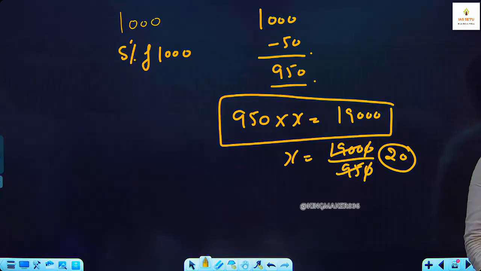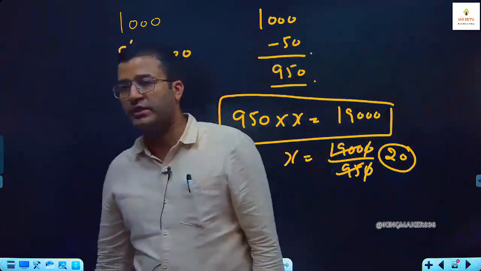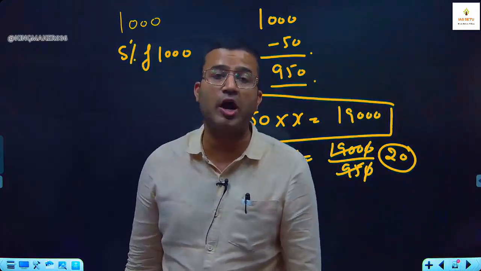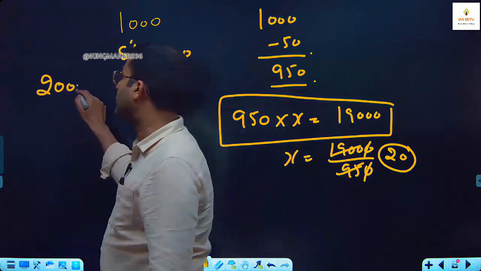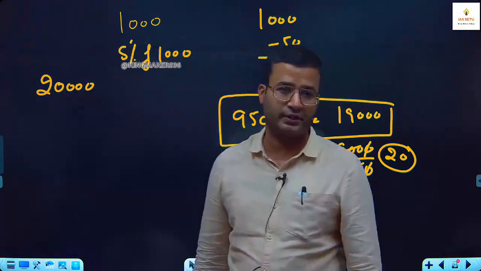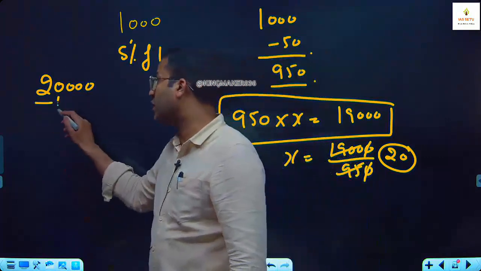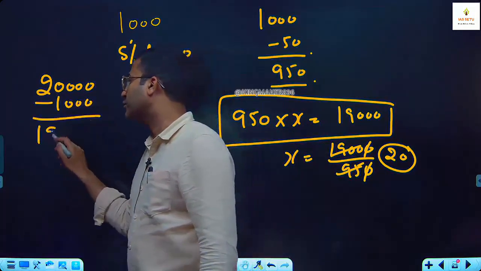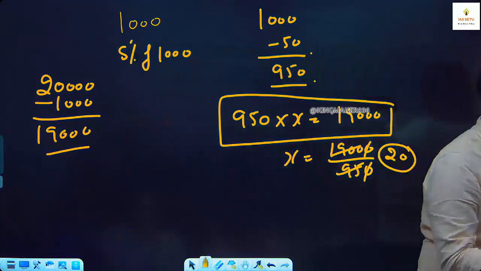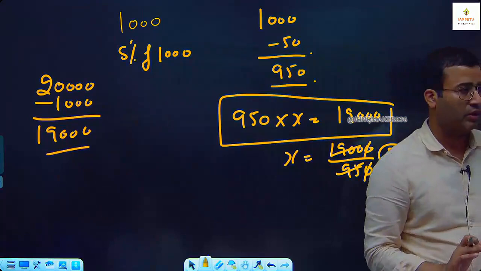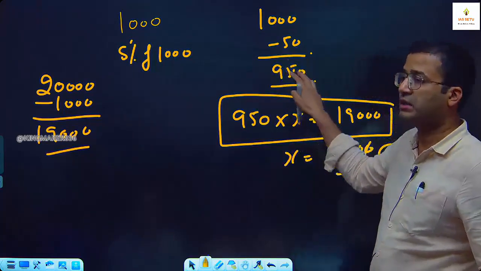You can cross check also. See, my company produces daily 1,000 markers. Tell me in 20 days how many markers can be produced? 20,000. But out of 20,000, 5% are unfit. What is 5% of 20,000? 1,000. So 1,000 markers are unfit. So 19,000 order dispatch. 19,000 markers 20 दिन में तैयार होंगे. Because daily we produce 950 fit markers.